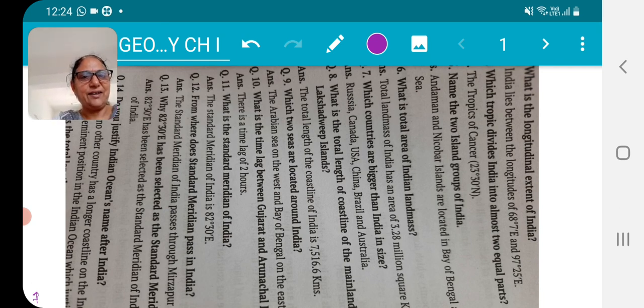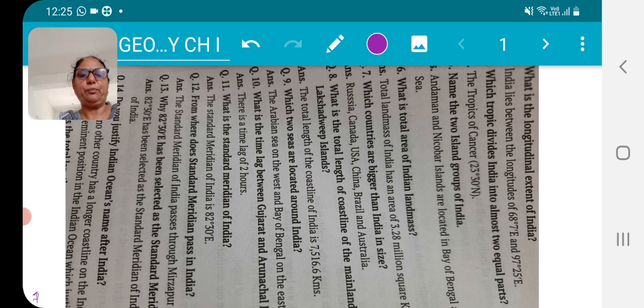Okay students, ready? Then my next question is, what is the total length of the coastline of the mainland? Length of coastline of the mainland including Andaman Nicobar Islands and Lakshadweep Islands. Children, you have to take care.